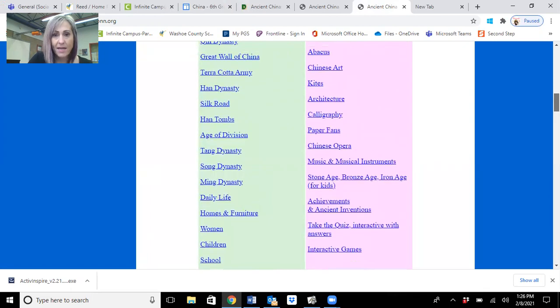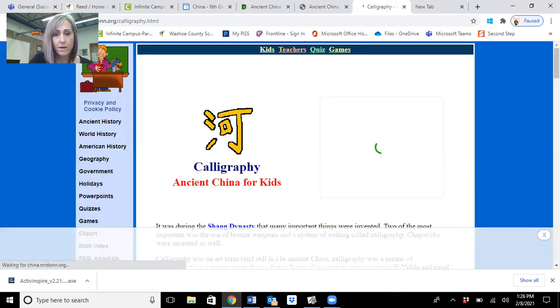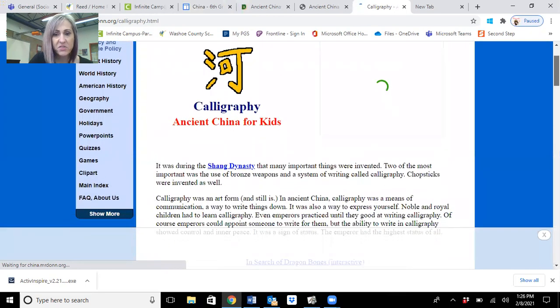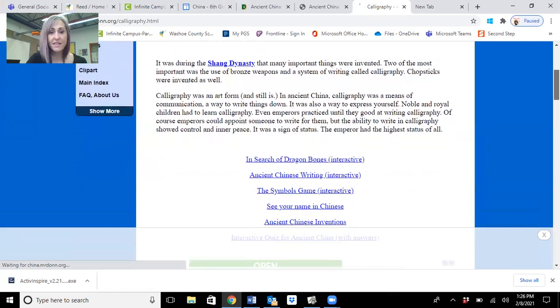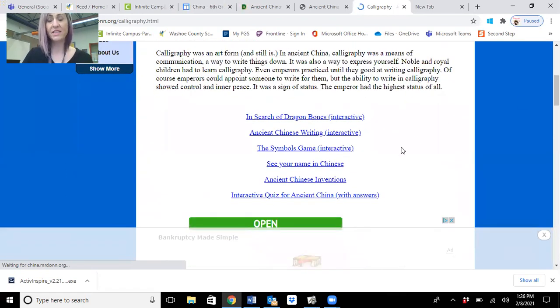Basically, their writing was calligraphy? No, not calligraphy, but are they going to tell us what it is? The most important, an assistant in writing called calligraphy. It's an art form. So they did calligraphy, which I don't know if you've seen, it's like the really fancy writing.